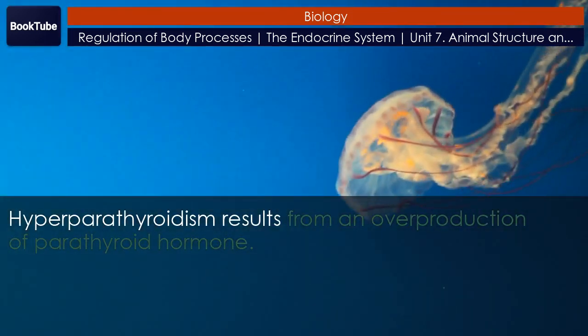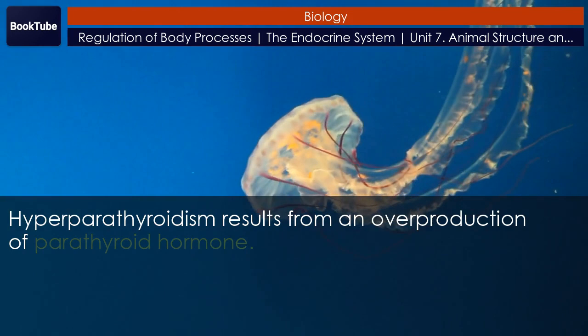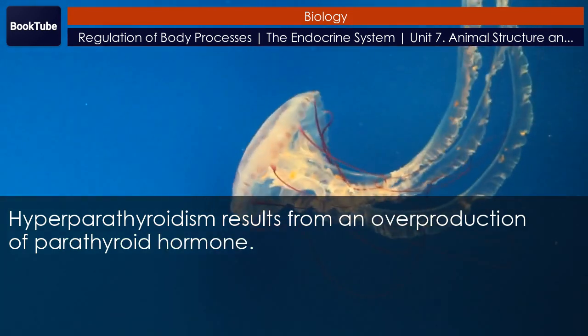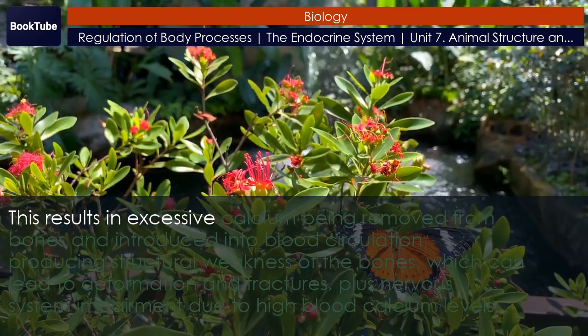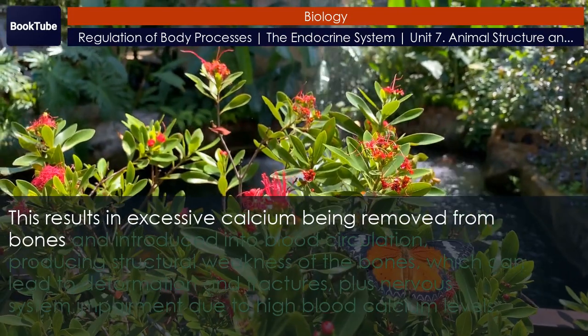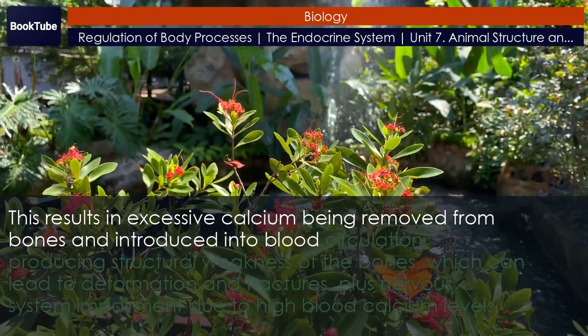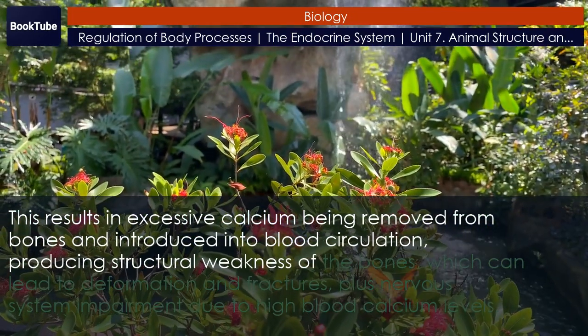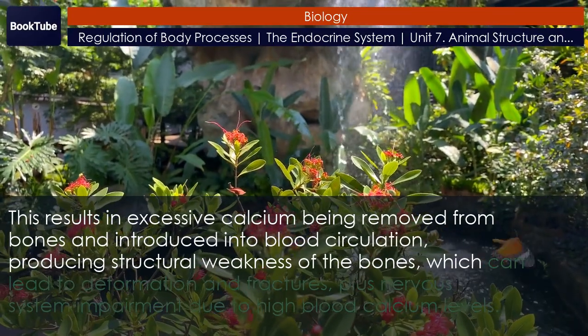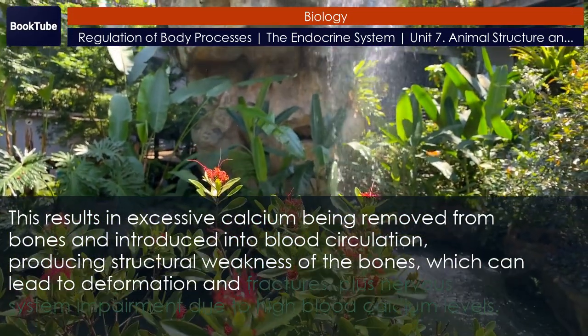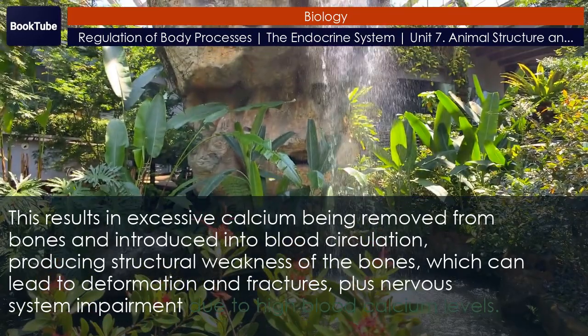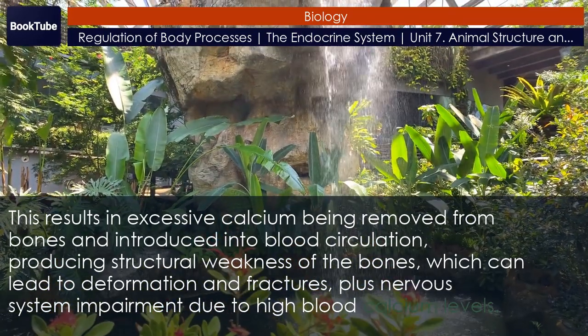Hyperparathyroidism results from an overproduction of parathyroid hormone. This results in excessive calcium being removed from bones and introduced into blood circulation, producing structural weakness of the bones, which can lead to deformation and fractures, plus nervous system impairment due to high blood calcium levels.